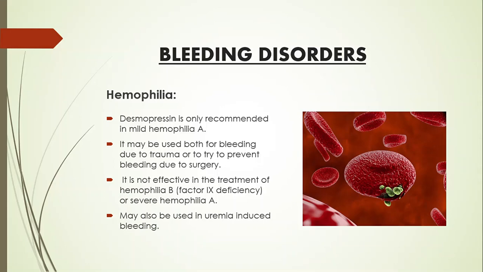Hemophilia. Desmopressin is also recommended in mild hemophilia A. It may be used both for bleeding due to trauma and to prevent bleeding due to surgery. It is not effective in the treatment of hemophilia B or severe hemophilia A. It may also be used in uremia-induced bleeding.